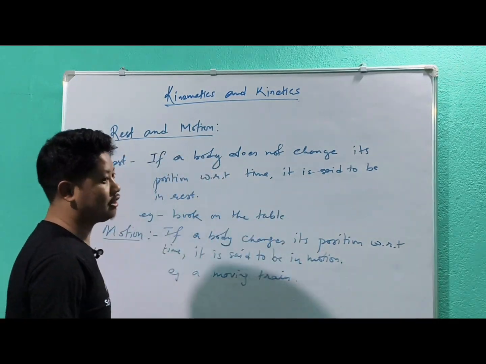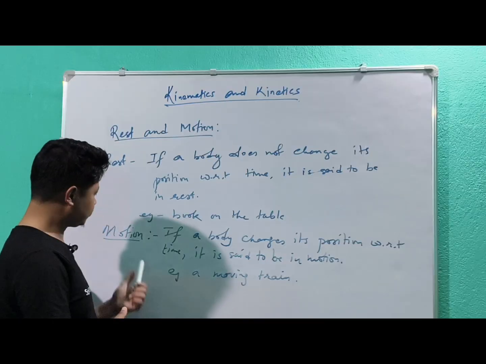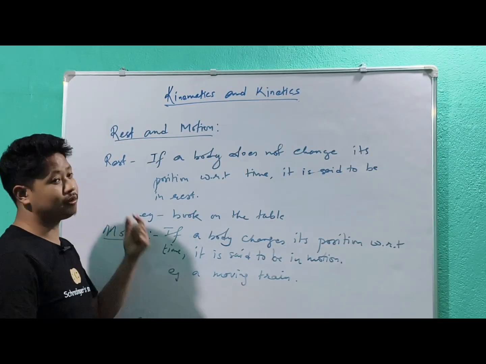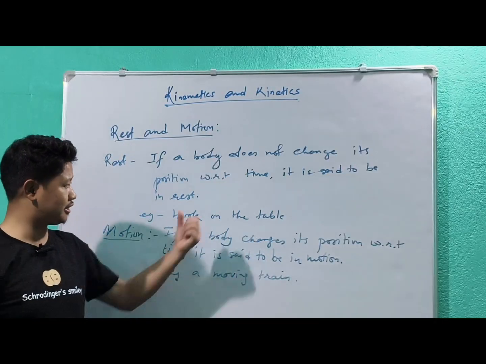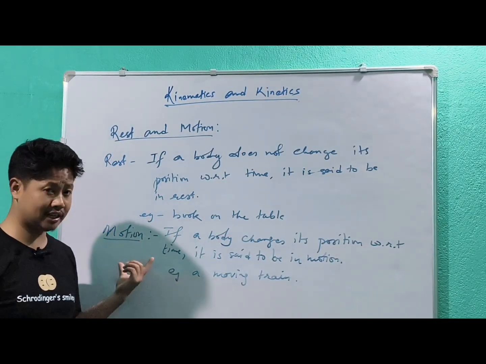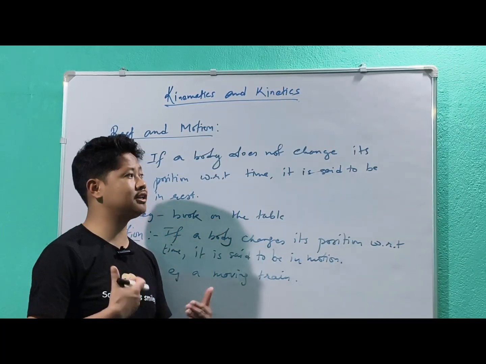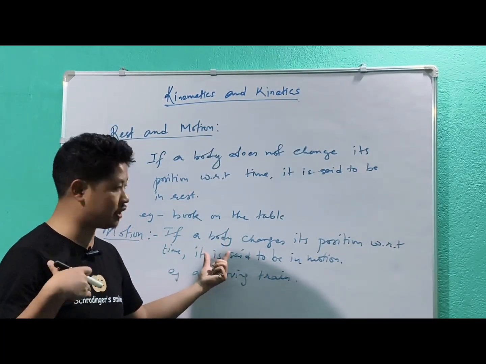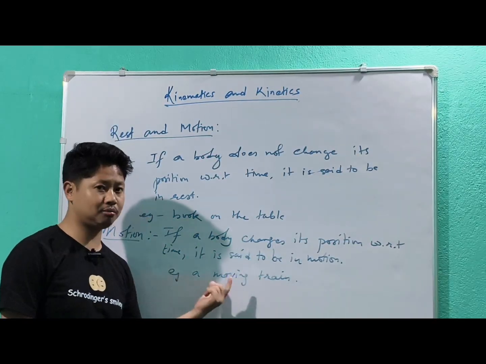A moving train, like here also I am moving, here also I am moving, so I am also in motion. Rest means if a body doesn't change its position with respect to time, it is said to be at rest, like a book on the table. It is never going to change its position with respect to time, that is why it is at rest. Now what is motion? Motion means if anybody changes its position with respect to time, then the body is said to be in motion.